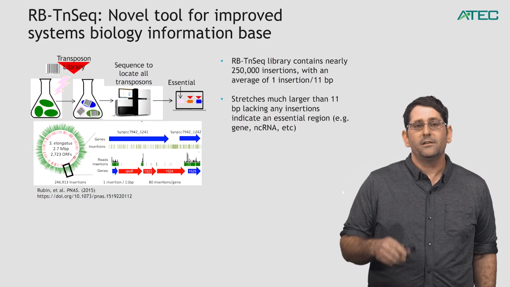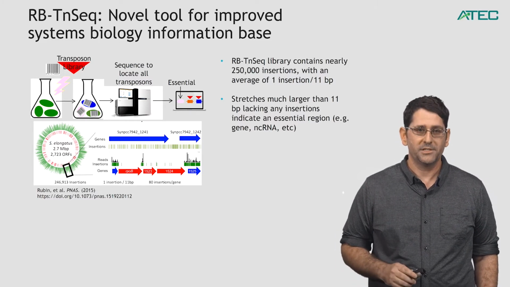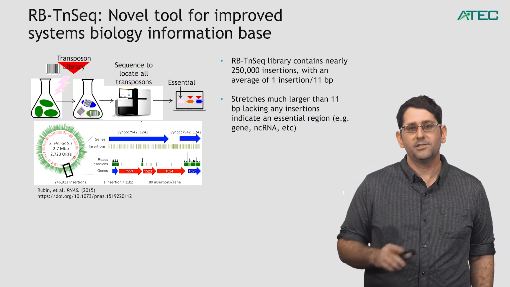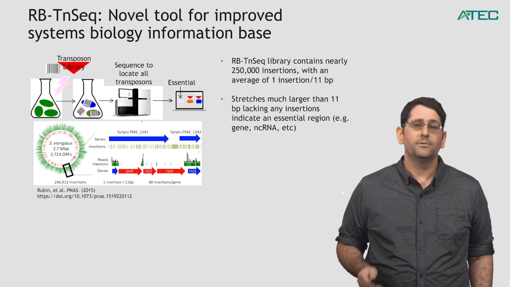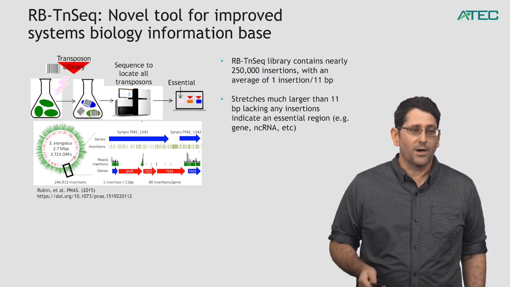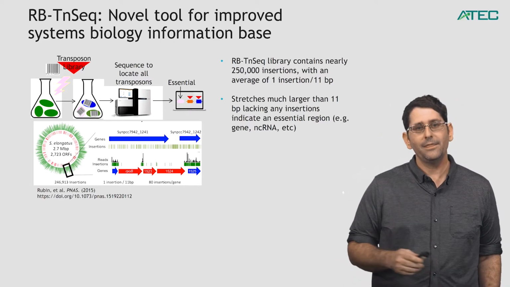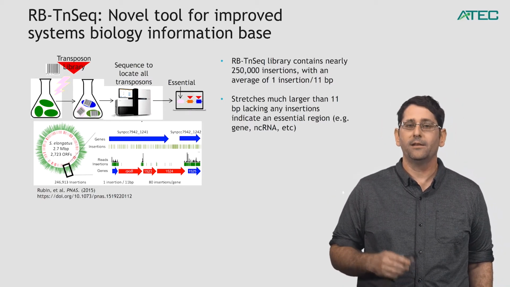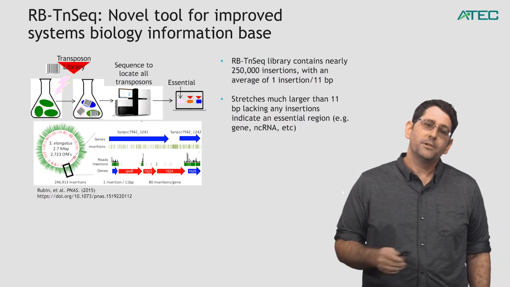That then marks individual cells with one single transposon because of the way in which the experiment is performed, so that each cell has its own unique barcode associated with it, and that barcode goes into a unique position in the genome. We can then sequence where all those barcodes are located within a single pooled population, and then map where those insertions are located and their associated barcodes back to the genome. And that's what you're seeing on the bottom.